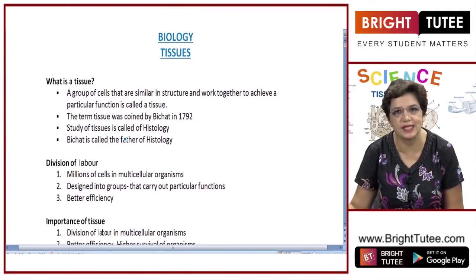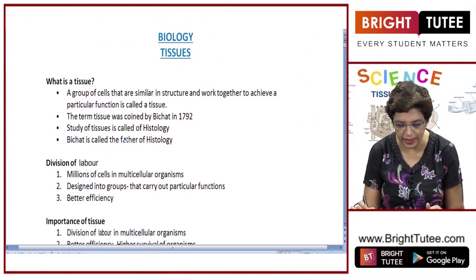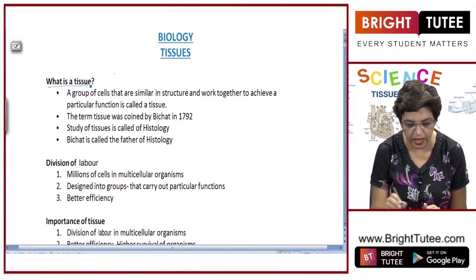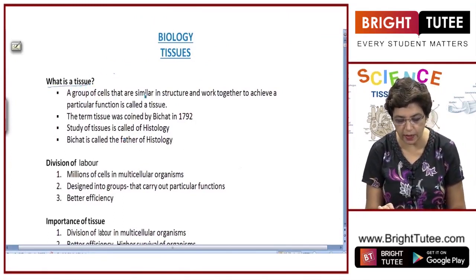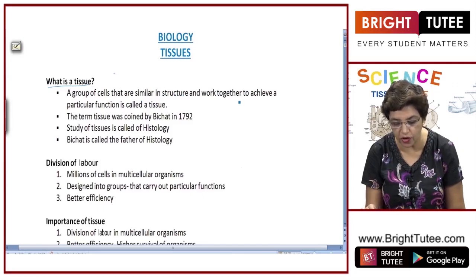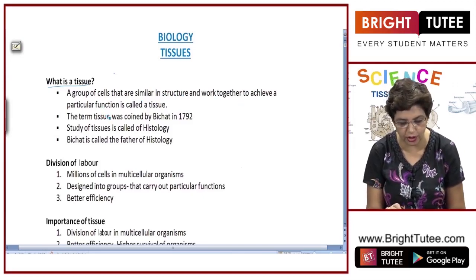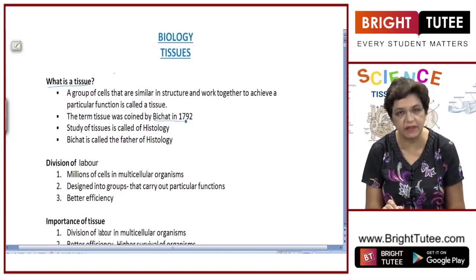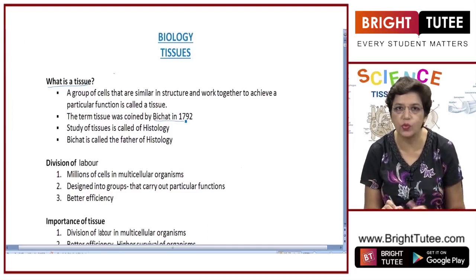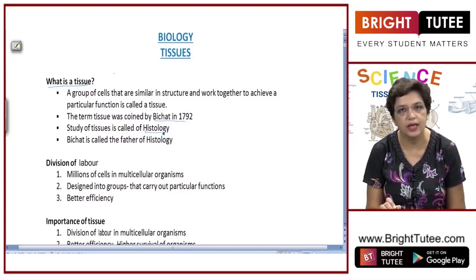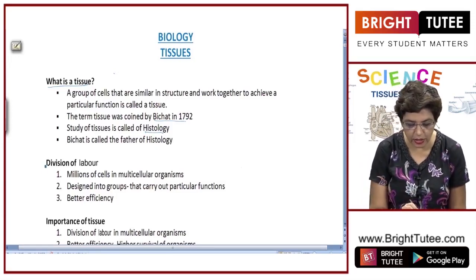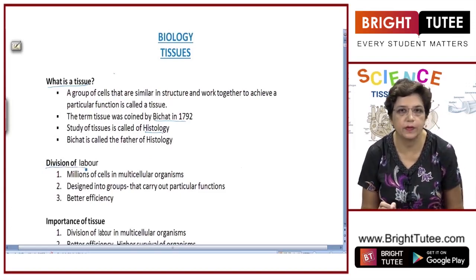So the first question, let us define tissues. So question number 1 arises, what is a tissue? Tissue is a group of cells that are similar in structure and they work together to achieve a particular function. The term tissue was coined by the biologist Bichat in 1792. The branch of biology which studies tissue is called histology, and Bichat is known as the father of histology.